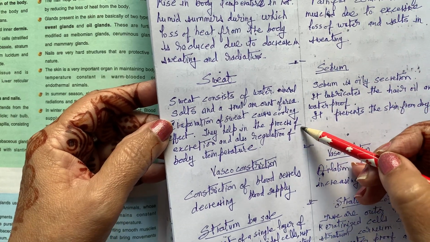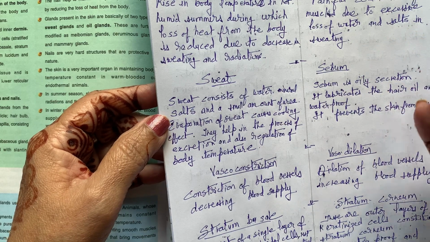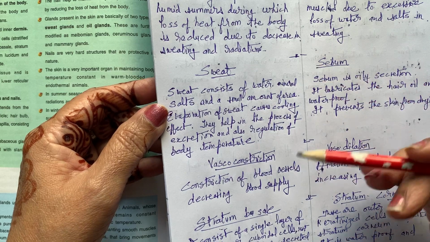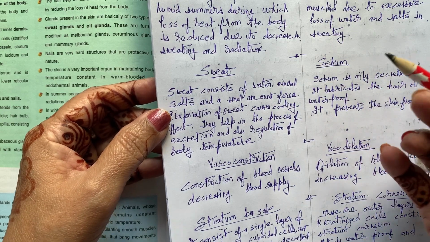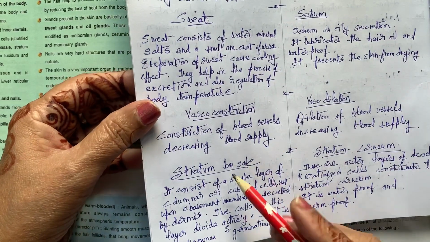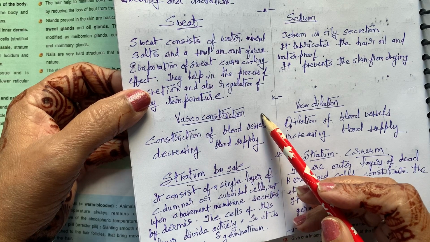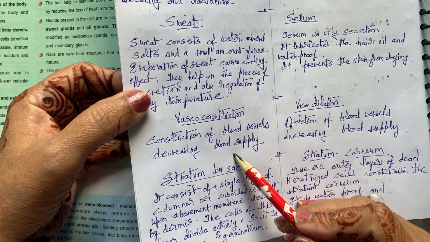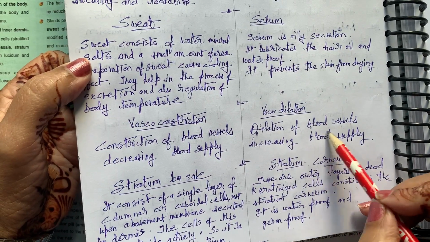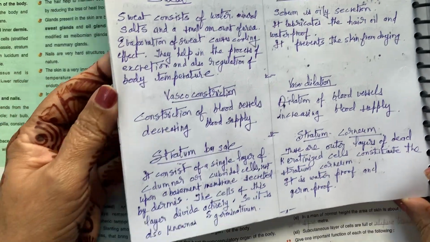With the help of the sweat, water, salts, minerals and a small amount of ammonia are given out of your body, and they help in the process of excretion as well as regulation of your body temperature. Vasoconstriction and vasodilation. Vasoconstriction means constriction of blood vessels, decreasing the blood supply, and vasodilation means dilation of blood vessels, increasing blood supply.